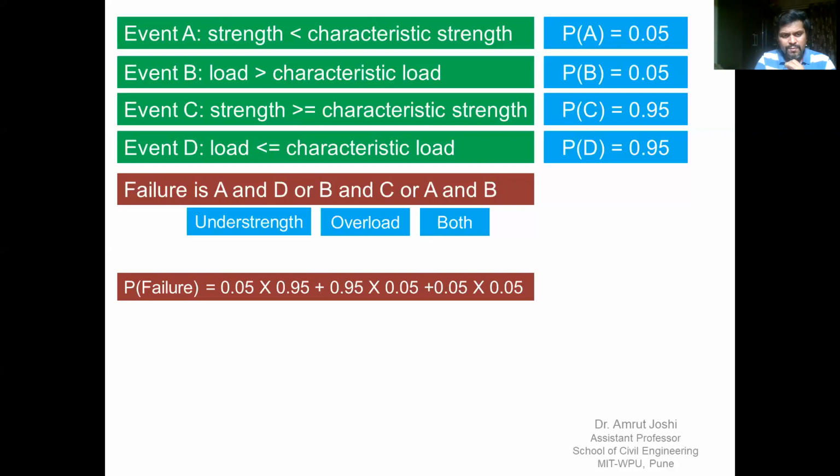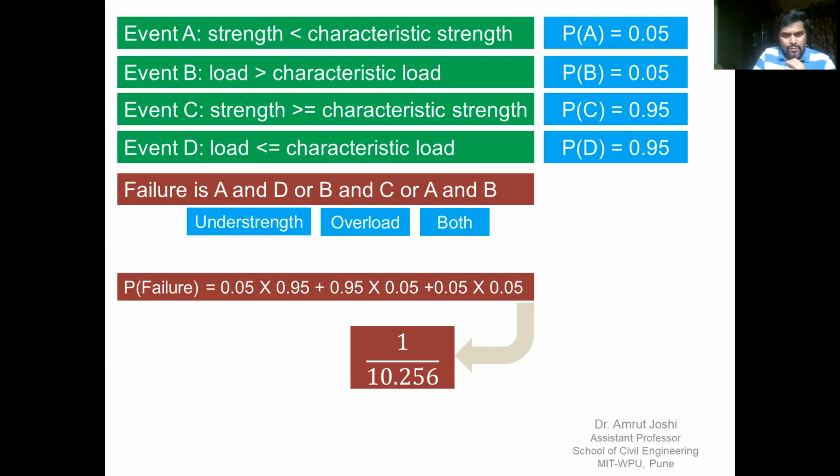If we work out this probability of failure, it turns out to be 1 in 10 approximately. So what it means is, if I design a structure for characteristic load considering characteristic strength, still the probability of failure is 1 in 10. 1 in 10 is a very high number. That means 1 of every 10 attempts is going to be a failure, and therefore we cannot allow such a high probability of failure while designing any civil engineering structure.